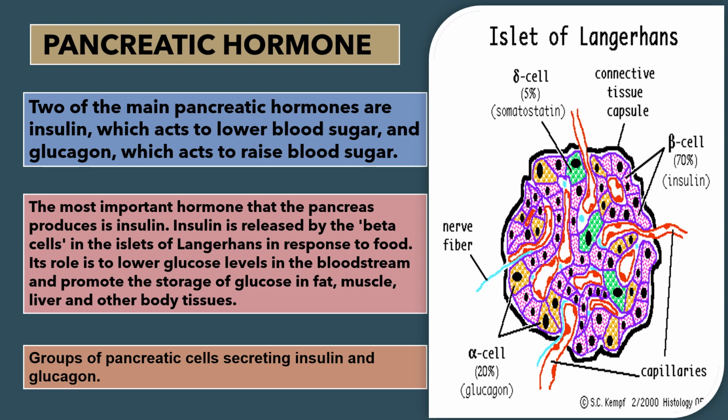Apart from this, the polypeptide hormone secreted from delta cells of islets of Langerhans, hypothalamus, and retina of the eye is known as somatostatin. The hormone, which is polypeptide in nature and secreted from the F cells present in the islets of Langerhans, is called pancreatic polypeptide. So these are the four cells of islets of Langerhans which secrete the respective hormones.